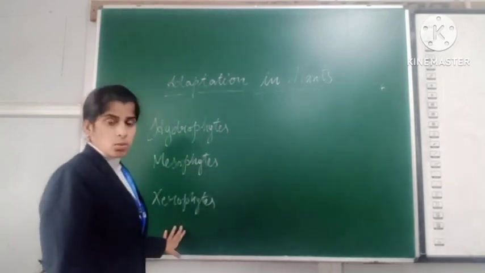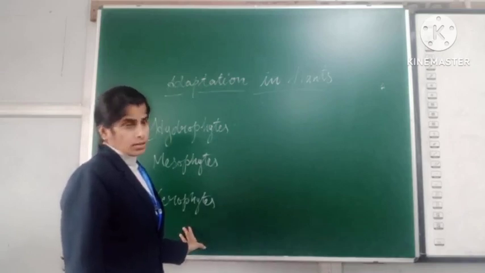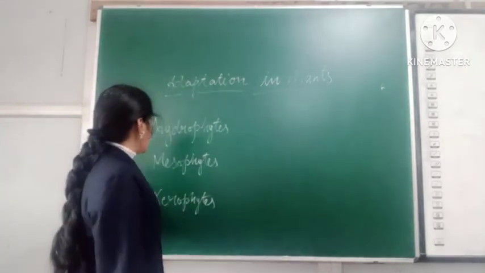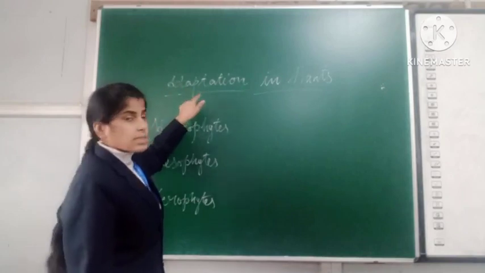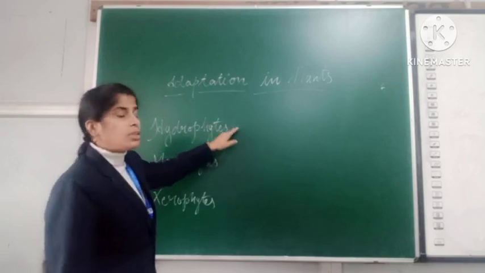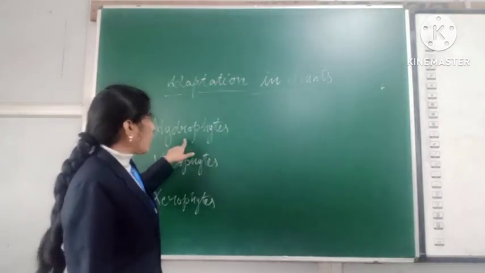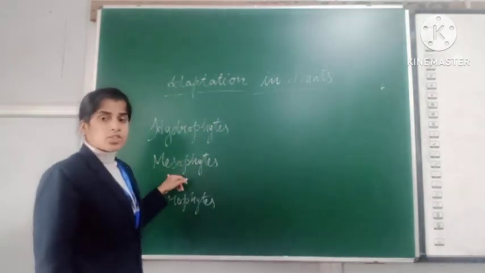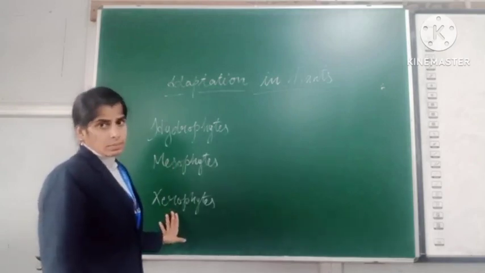I think you know about cactus plants. Yes, that lives in the desert. So adaptation in plants is divided into three, depending upon the availability of water. Hydrophytes are the plants that live in water. The next one, mesophytes, are terrestrial plants, and xerophytes are the desert plants.